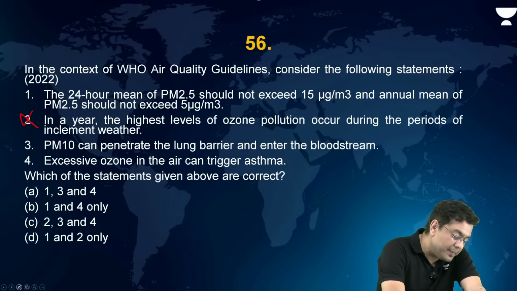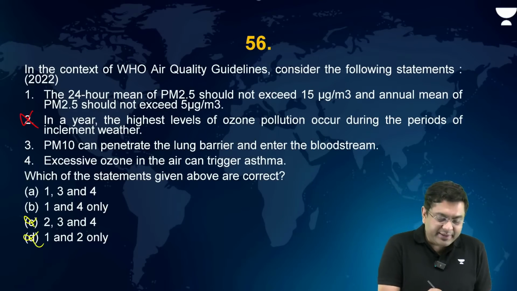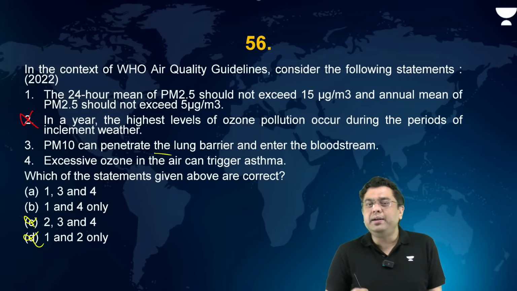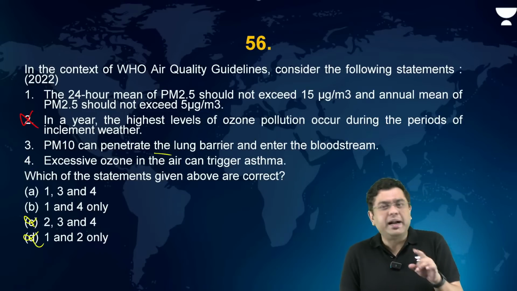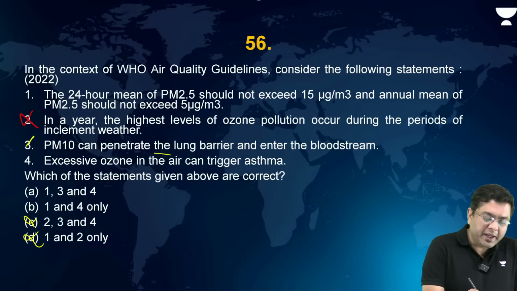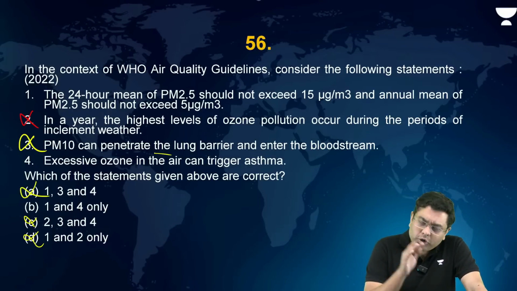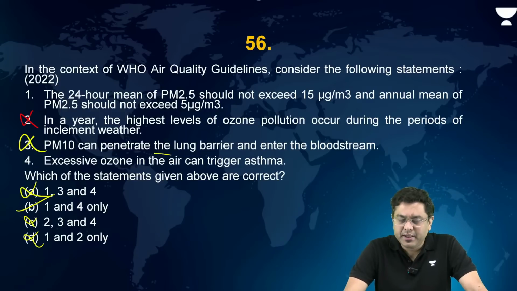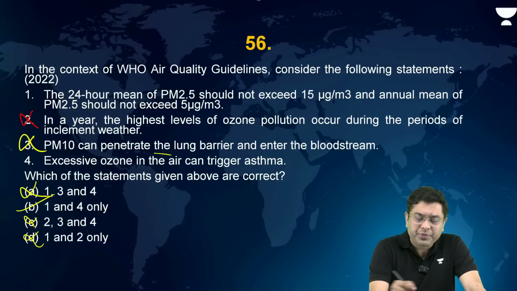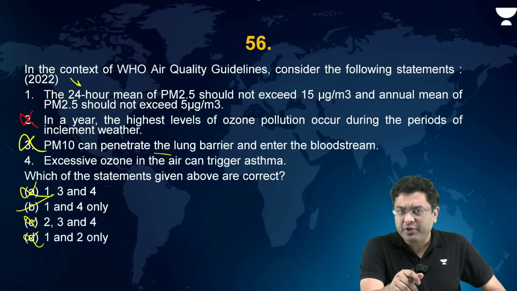So the second statement we know is incorrect. If the second statement is incorrect, that automatically eliminates two of the options. PM10 is larger in size, can penetrate the lung barrier and enter the bloodstream? No, PM 2.5 can do that, not PM10. So this becomes incorrect again. So you can eliminate this as well. So automatically 1 and 4, that answer is arrived at. Okay, so that is the WHO condition for the required PM 2.5 concentration.